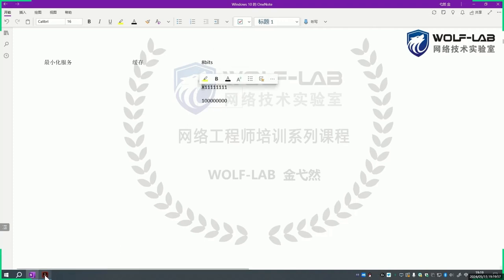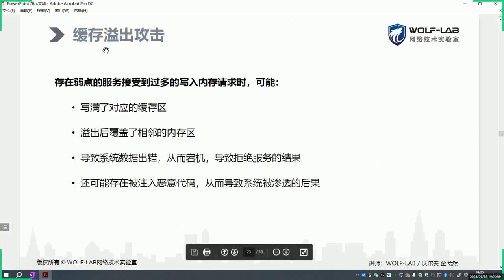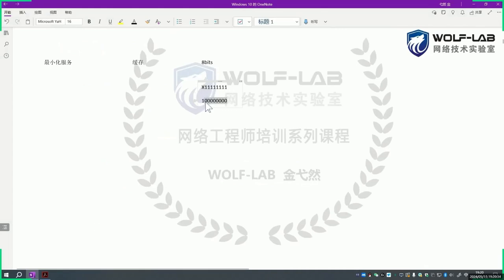And in such cases, buffer overflow and buffer overflow attacks are not the same thing. Buffer overflow usually isn't due to an attack, but rather due to issues in the program's design. However, if someone knows there's a flaw in your program due to the design, and they target that vulnerability, they specifically target that flaw and write a large amount of data, writing extensively into that value. In that case, a section of your memory experiences an overflow, adding an extra bit, which then covers the original data.